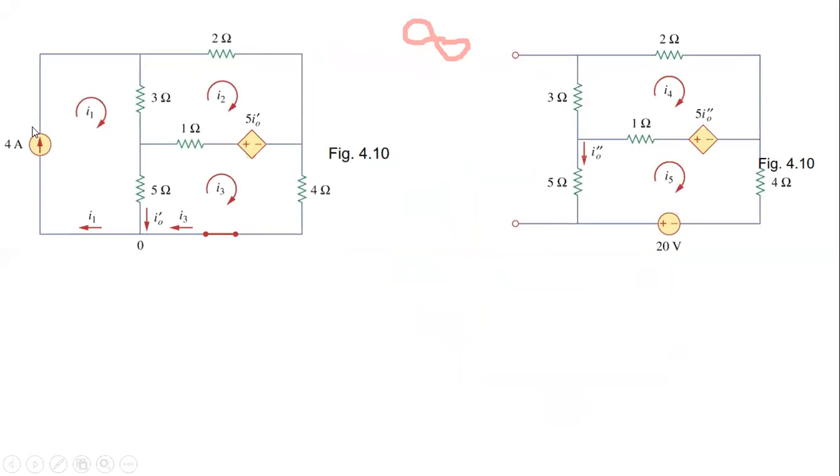So here, first you see current source is removed, that is open circuit. Then we have applied mesh analysis to solve the circuit and find whatever is needed. We need actually I naught. So I naught dash is calculated.